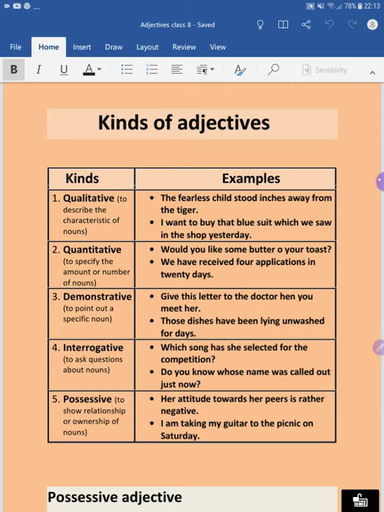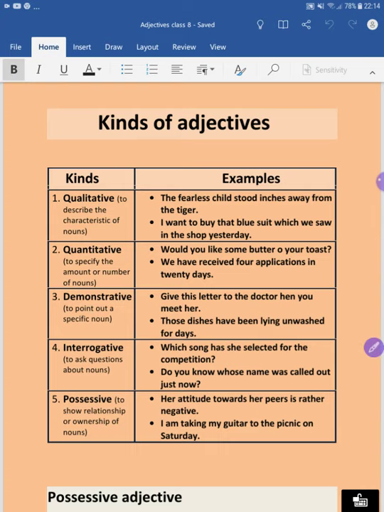Another example: I want to buy the blue suit which we saw in the shop yesterday. So what is the quality here? Can you guess in this sentence? Yes, true. Blue here is the quality of that suit, and suit is the noun here. Since the adjective which comes before a noun is known as an attributive adjective, blue will be called a qualitative as well as an attributive adjective.